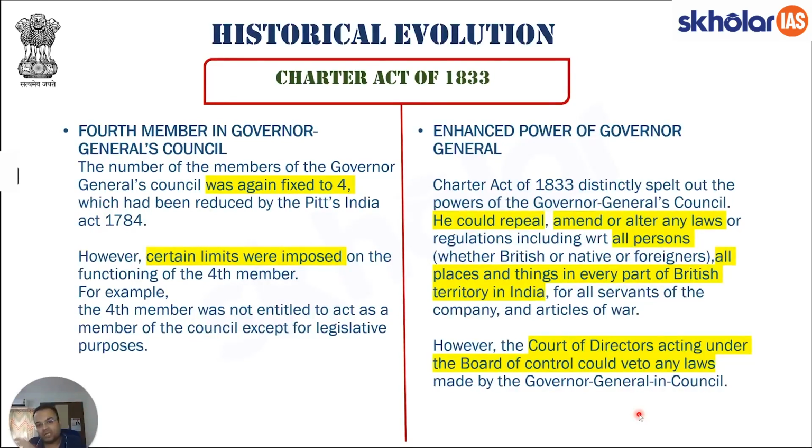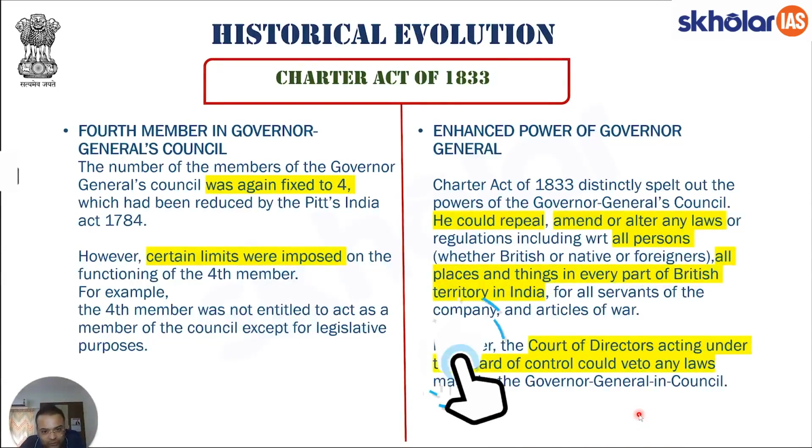The same legal maxim should be practiced while taking policy decisions in the British colony in India. In order to ensure that the Governor General is taking decisions keeping that in mind, he would need the help and assistance of a legal expert. As such, it was felt that with respect to the Executive Council, we would include one more member. This member will be a legal expert and he would advise the Executive Council and also the Governor General of India as to how he should be taking decisions which are in legal conformity to the legal framework in Great Britain.